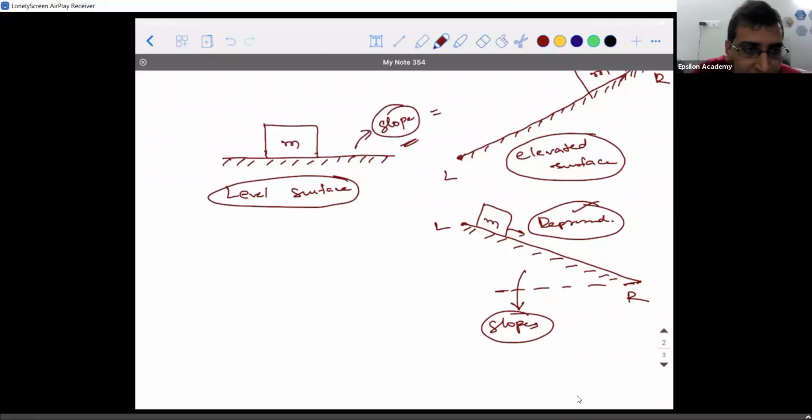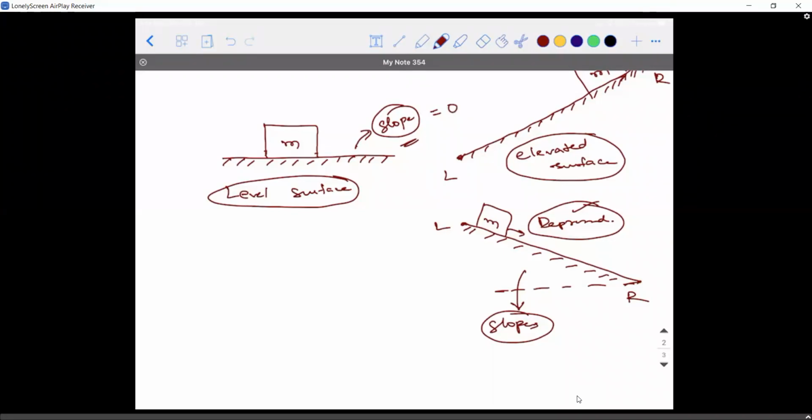Is it a slope in the first place? Level surface is a slope? No, sir. Then slope is how much? Obviously, it is going to be 0. Zero. So when you talk about the slope of a level surface, it is going to be 0.